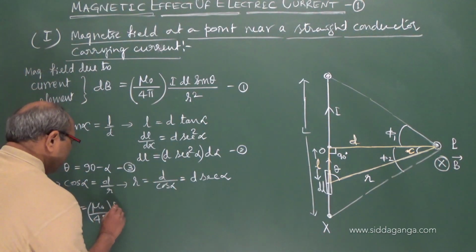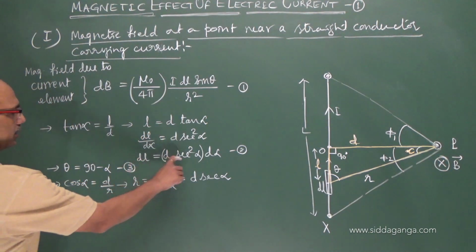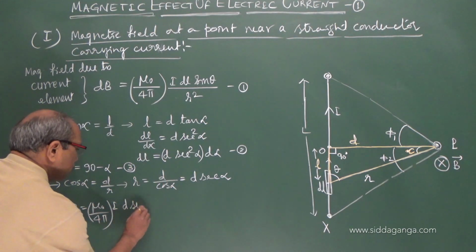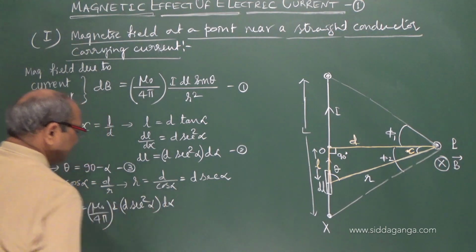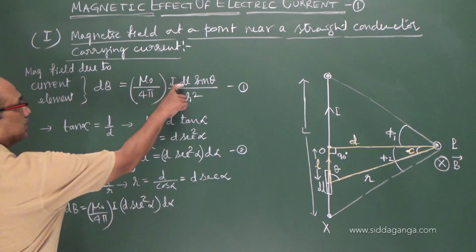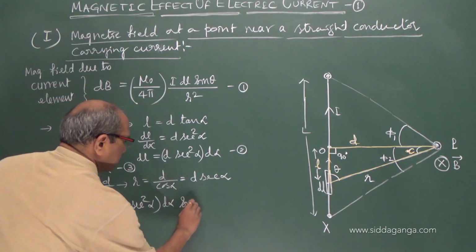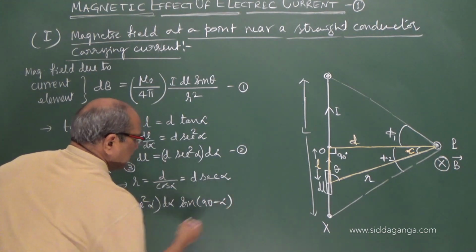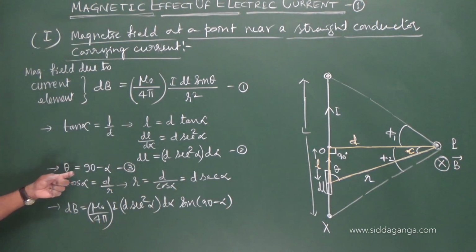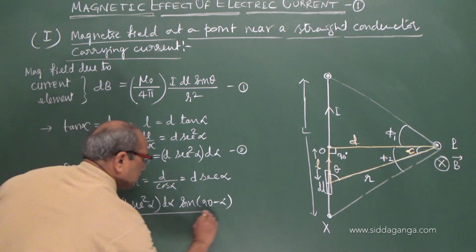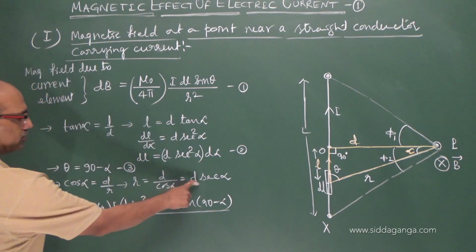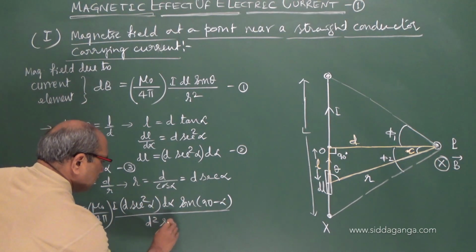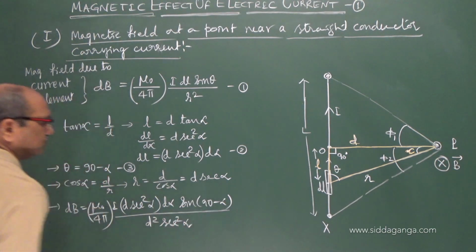Now current I, in place of dl I can write d into secant square alpha into d alpha, into sine of 90 minus alpha, because theta equal to 90 minus alpha, divided by r square. R square is d square secant square alpha.